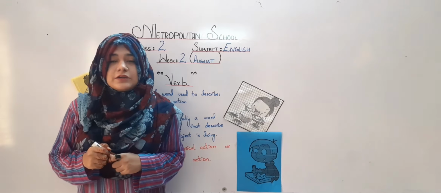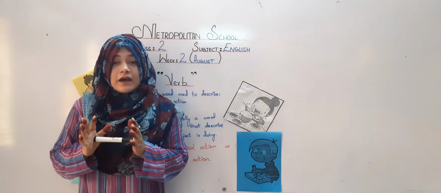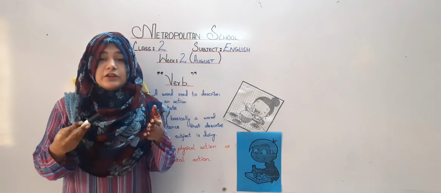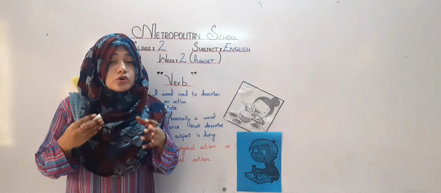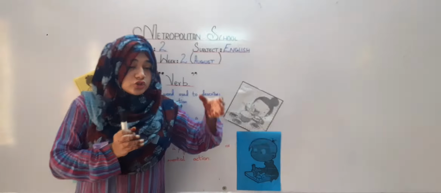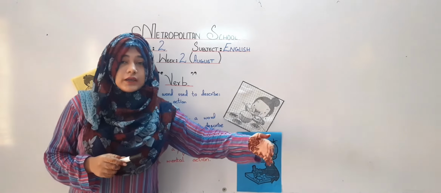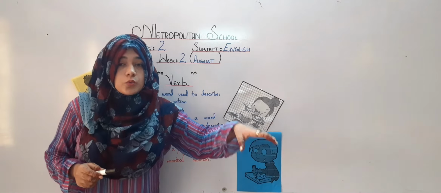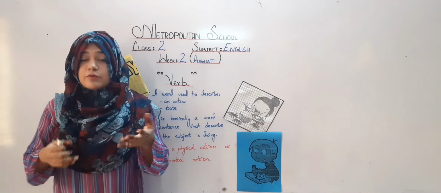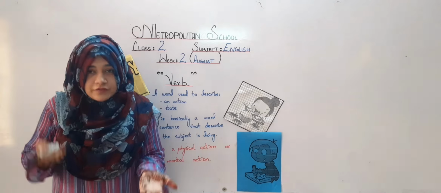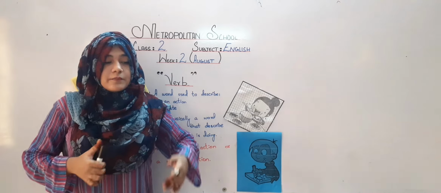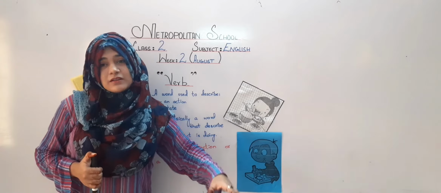Let me tell you a secret, my dear students. We all have done or we all do many actions in our daily routine life, right? And most of the things we speak in our daily life consist of so many actions, just like I am walking. Here, walking is the verb. I am doing the action of walk. Or some of your friends are running, so their action will be running. If a boy is jumping, the action will be jumping.